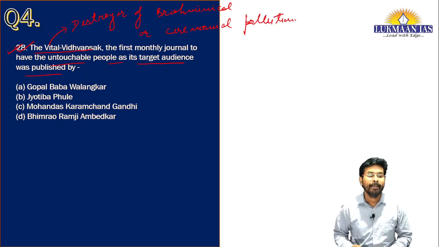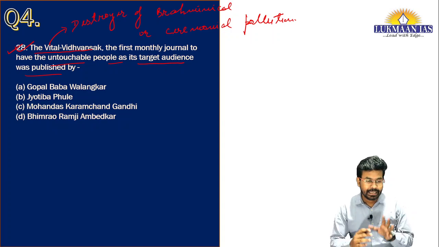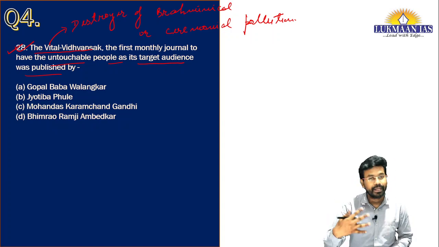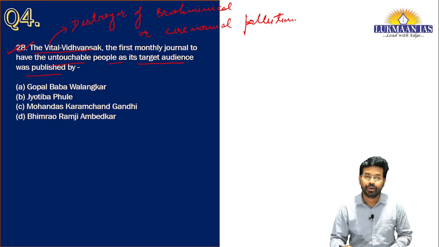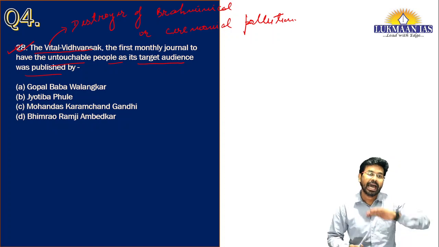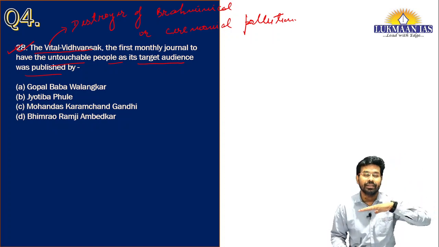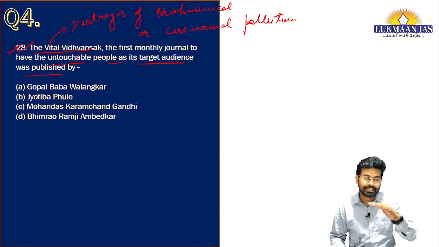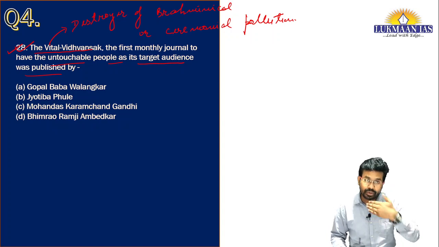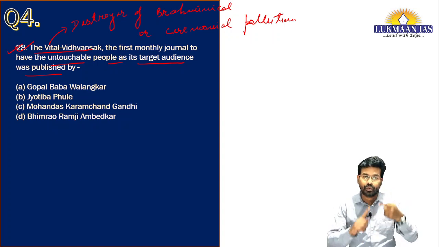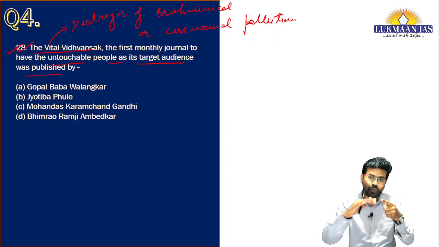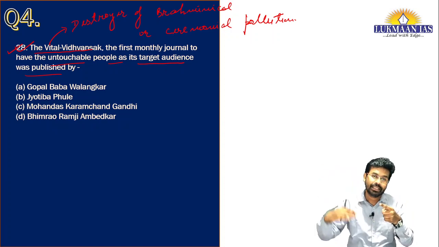Okay, so we need to understand that untouchability has been going on in the society since time immemorial. During the Vedic time also, the society was divided into 4 varnas. The highest strata in this society was that of Brahmins. Then came the Kshatriyas, then came the Vaishyas, then came the Shudras. So society was divided into four Varnas. One of the Varna was Brahmins, who stayed at the topmost level in the society.